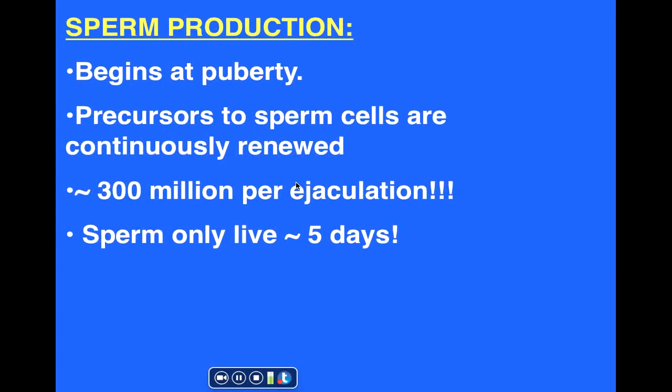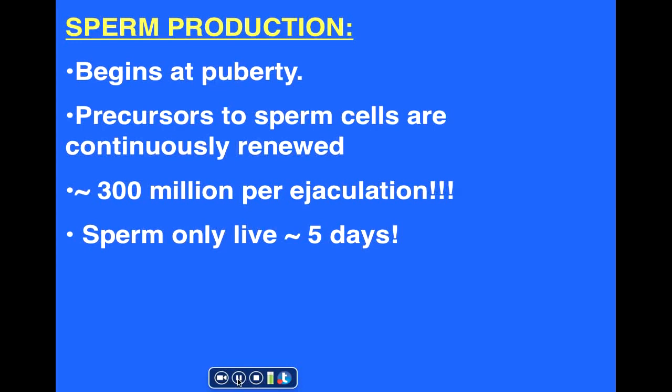Sperm cells are small. It's easy for men to produce lots and lots of sperm. Just to give you an idea, a single ejaculation can have as many as 300 million sperm cells. Also keep in mind that after intercourse, sperm can live for up to 5 days, and so conception can actually occur within 5 days after intercourse takes place.